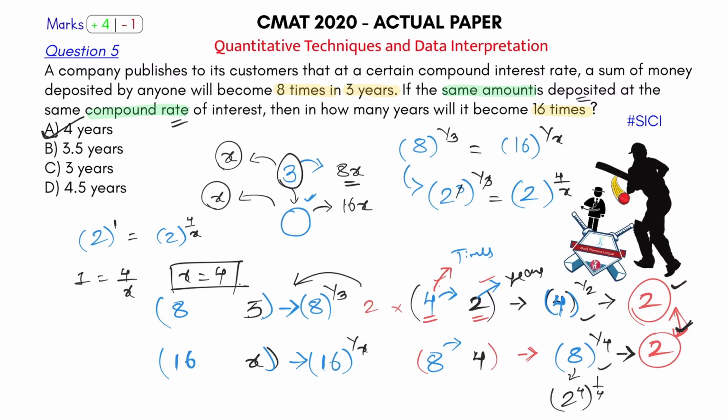4 years, option number A. In how many years will it become 16 times? In 4 years. Okay, that's how you reach the answer. So this will be a 4 for me.